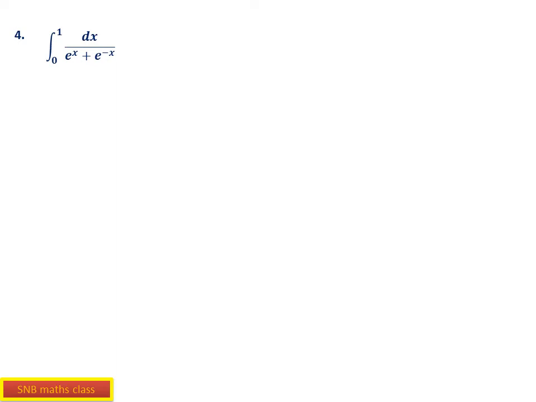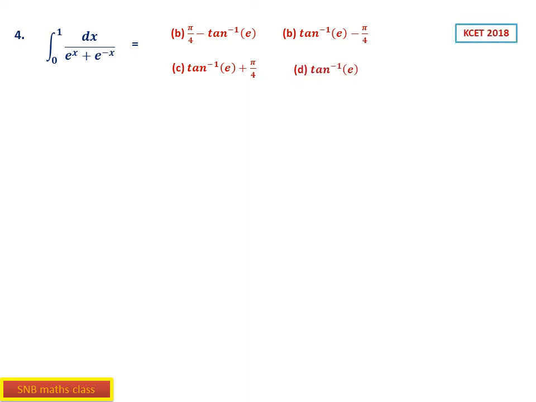Fourth one, 0 to 1, this is a definite integral, 0 to 1 dx by e power x plus e power minus x. So the options given are pi by 4 minus tan inverse e, then tan inverse e minus pi by 4, then tan inverse e plus pi by 4, and tan inverse e. So these are the four options. Look here, A and B are almost the same, only a change in sign. And if you take B and C also, once again plus pi by 4, minus pi by 4.